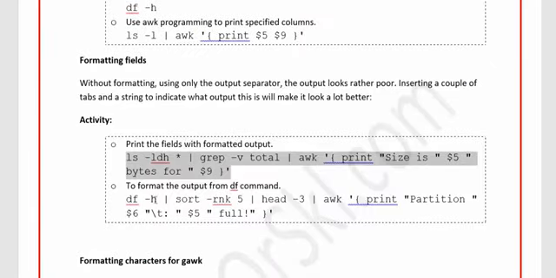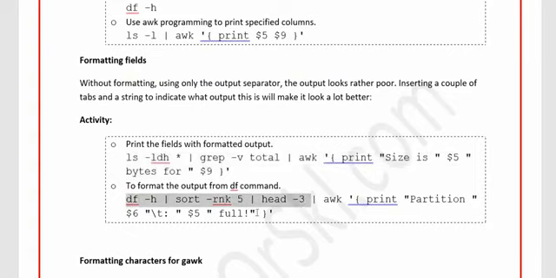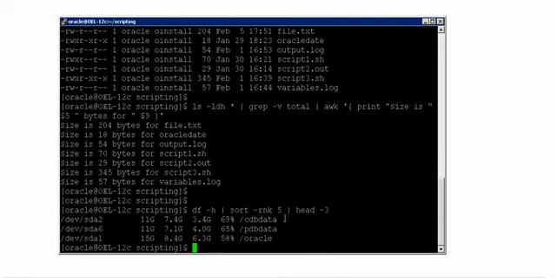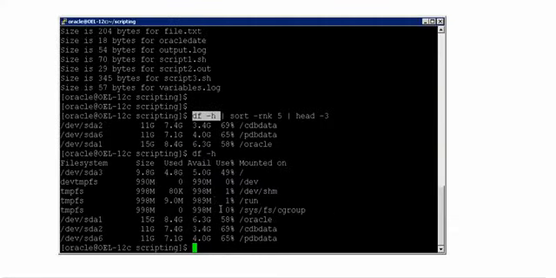Now the next one is similarly df -h, we know the output, but something that I wanted to show you is what sort does. Before I execute awk, I'll show you what this output is. As you see on the screen, df -h gives you the sizes, right? But sort -r and -k will result in the output based on the 5th column. 1, 2, 3, 4, 5. In the 5th column, the output is not in ascending or descending order, right?